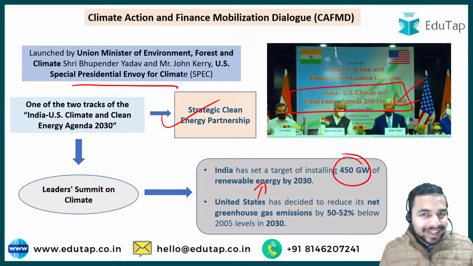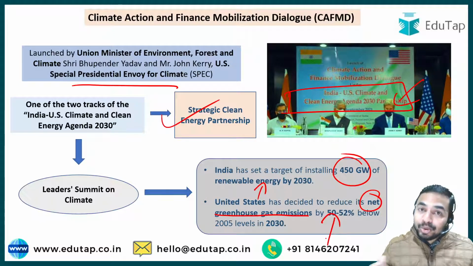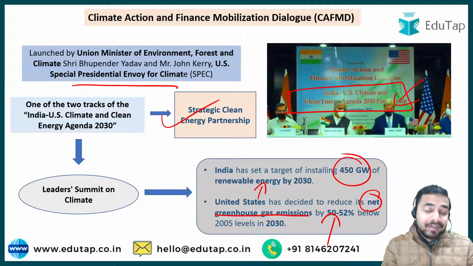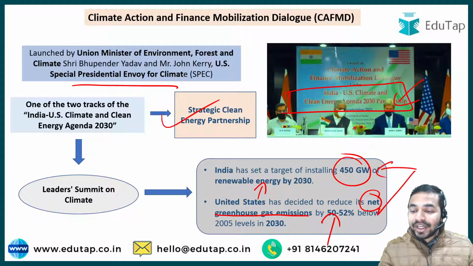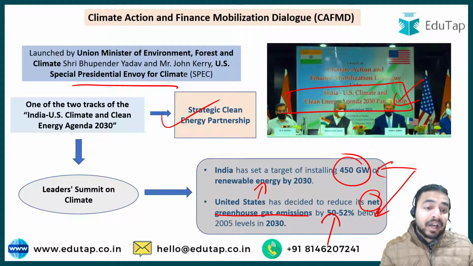The United States has decided to reduce its net greenhouse gas emissions by 50 to 52% below 2005 levels by 2030. Both of these countries have decided to cooperate with each other to support each other in achieving these targets which they announced during this leaders summit on climate.